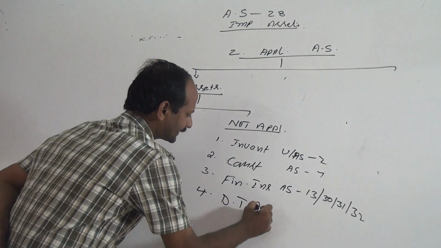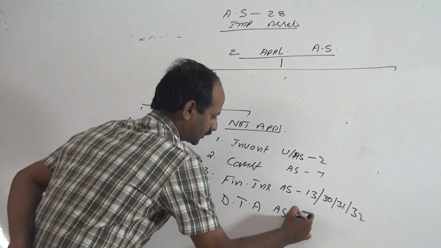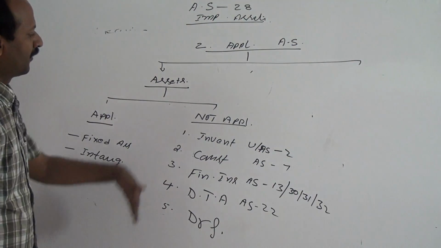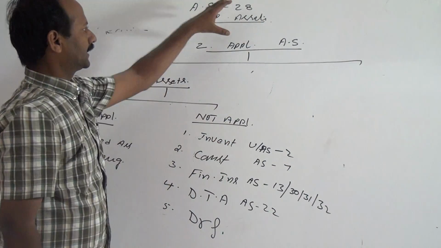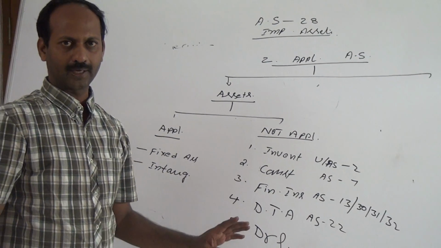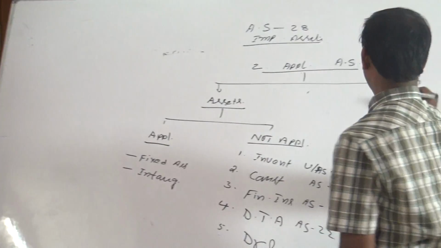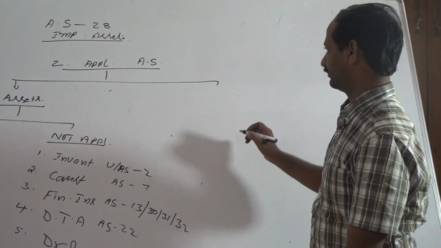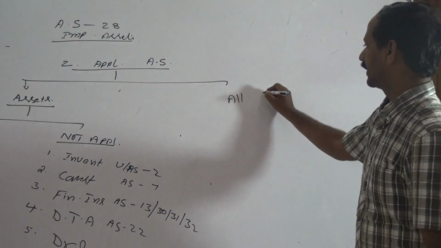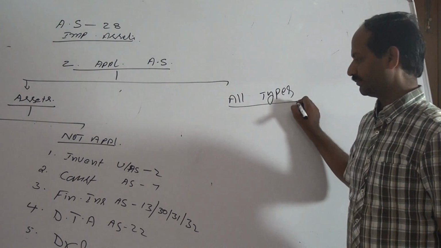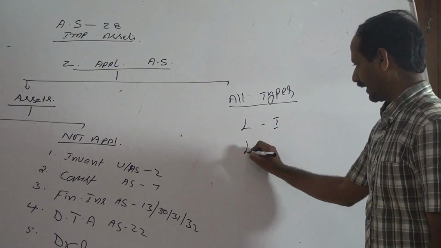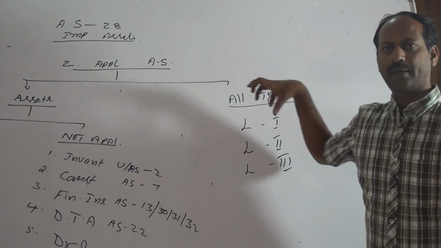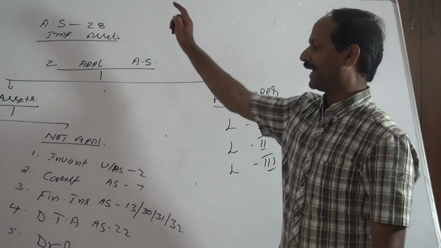Deferred tax asset covered under AS 22. And debtors. For these assets, AS 28 is not applicable. What kind of entities will be covered under AS 28? AS 28 is applicable to all types of entities. Level 1 entities, level 2 entities, level 3 entities, all 3 types of entities are covered under AS 28.